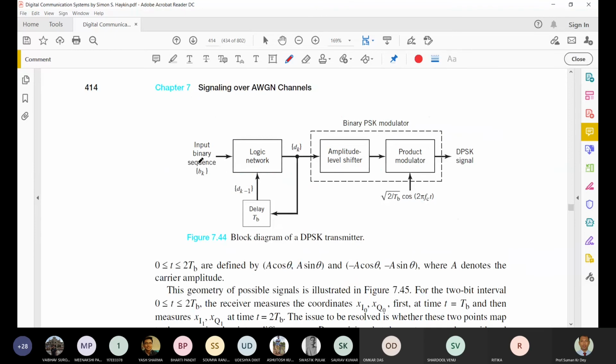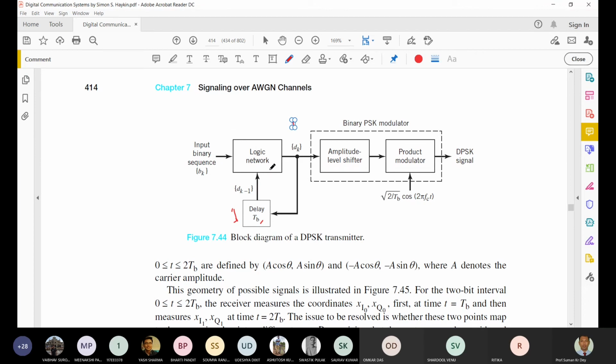Okay, now just look over there, the binary sequence is there, and initially the reference value we have taken is 1, so definitely that delay value is 1. Then after a delay of TB, it will reach over there, and the next sequence is coming over there.